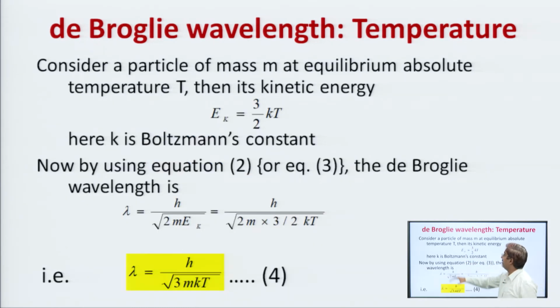Next is the de Broglie wavelength in terms of temperature. Now, consider a particle of mass m at equilibrium.